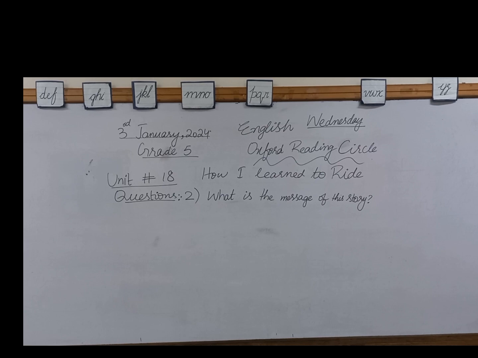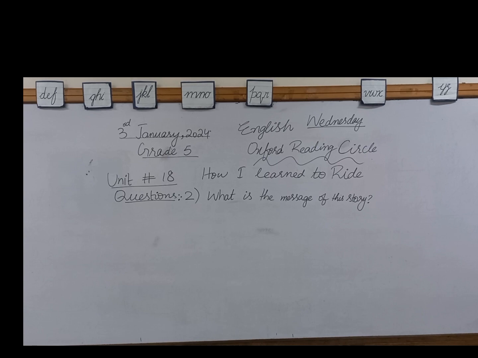So you need to write down this message of the story in your notebooks as well. The question number 1, which we have done, right and wrong, the true false on page number 159, you will do in your book. And for the question, what is the message of the story, you will write the answer in your notebooks in your own words.